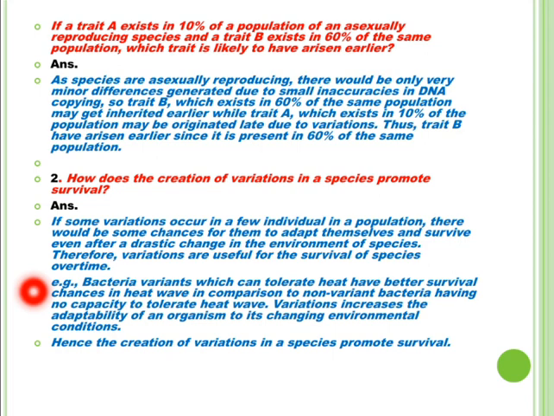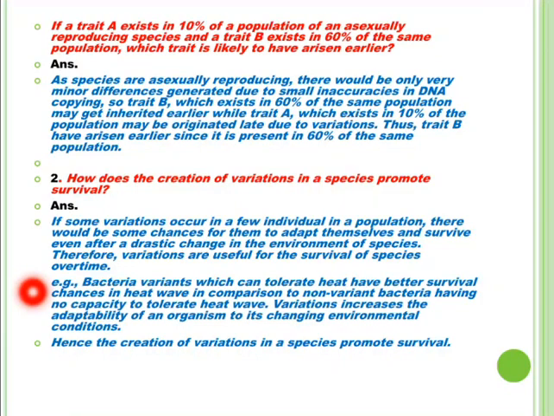If there were a population of bacteria living in temperate water, and if the temperature of the water were to be increased by sudden global warming or by a heat wave, then the bacteria which do not have variations to tolerate this heat wave would simply die.